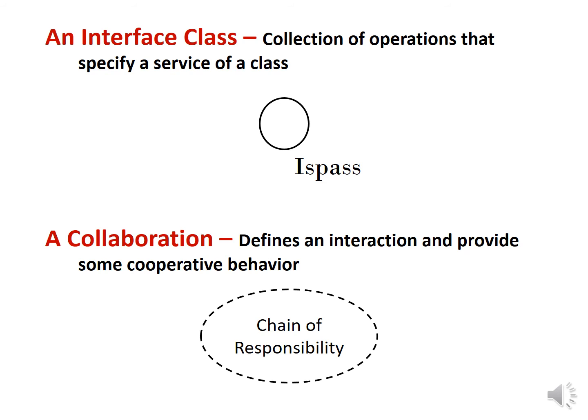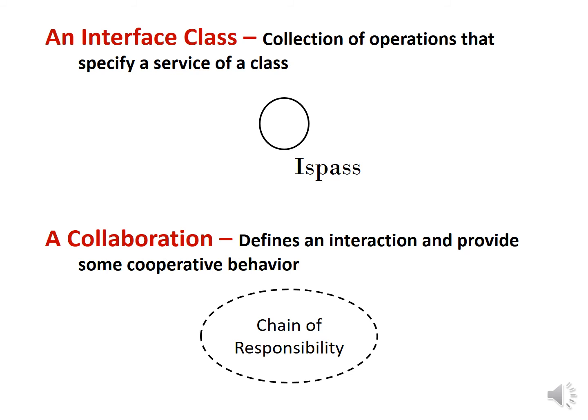Graphically, an interface is rendered as a circle together with its name. An interface rarely stands alone. It is attached to the class or component that realizes the interface. We use the circle in this example. EasePass is the name of the interface.